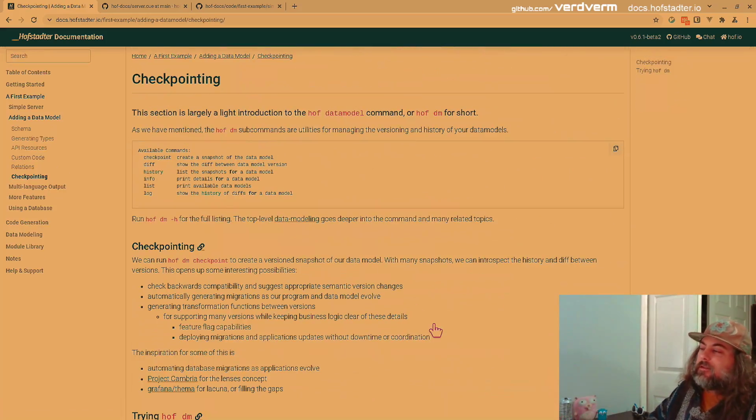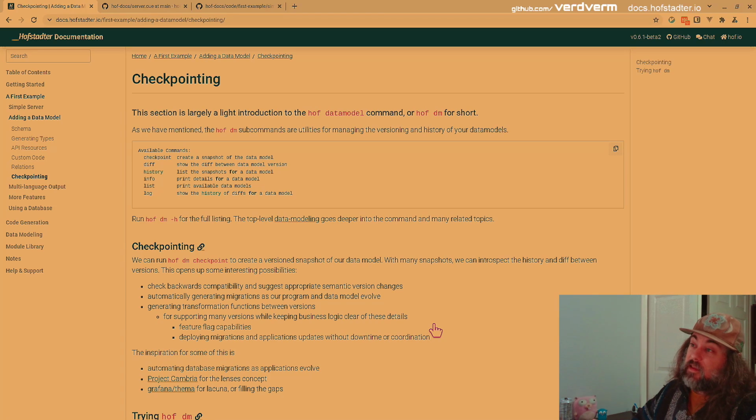So now I want to briefly talk about checkpointing. One of the things is, we develop our applications as we go along, and our data model changes. So we create a database, we push out something to production, users start using it. We now realize we need to add something to our data model, and we have to make application changes.